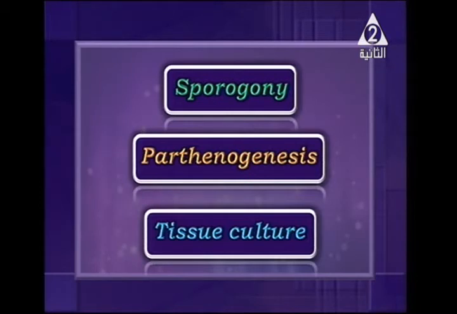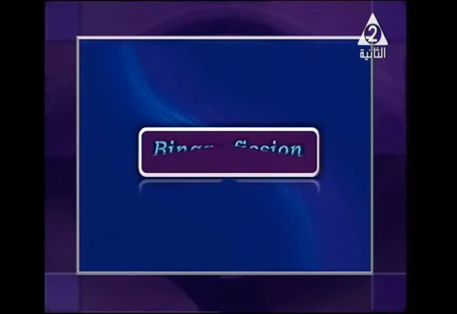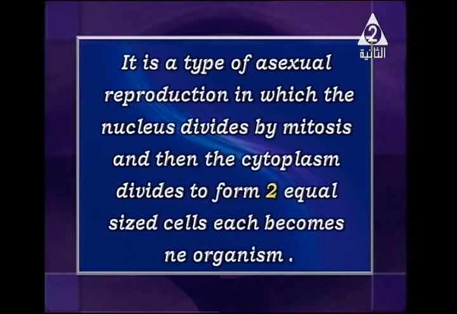Let's start with the first type, which is binary fission. Well, what does binary fission mean in asexual reproduction? It is a type of asexual reproduction in which the nucleus divides by mitotic division, and then the cytoplasm divides into two equal amounts.